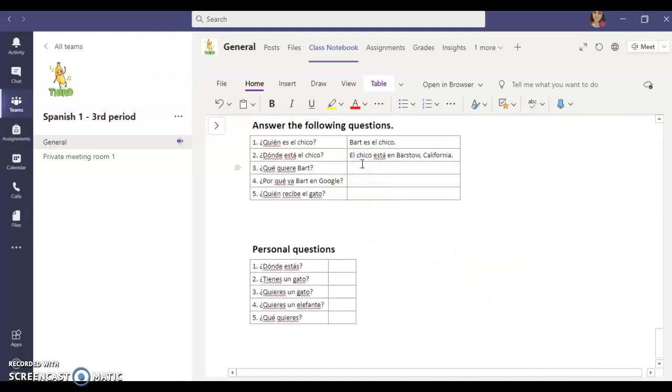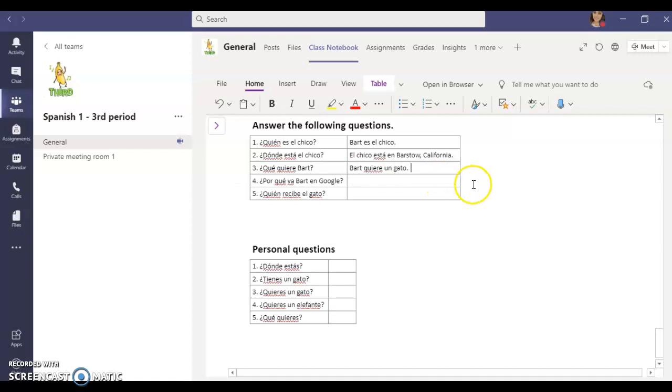Next question. Question number 3. ¿Qué quiere Bart? ¿Qué, what? Quiere, wants, Bart. Or what does Bart want? What does he want? He wants a cat, right? Bart quiere, he wants, un gato.